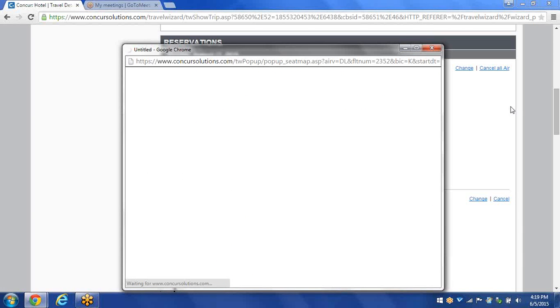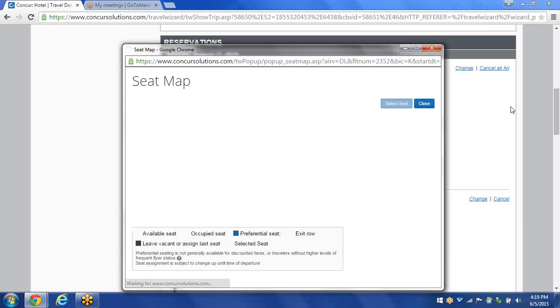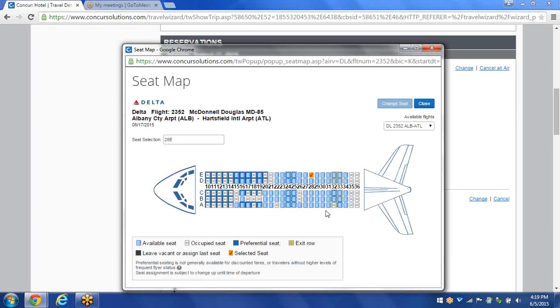When I do that, a window will appear, and it'll give me a map of the plane. In the map of the plane, if you notice, my seat is right here, which is signified by a check mark and a yellow box. For available seats, all the seats that are light blue are available seats. Any seat that has an X through it is occupied. Any seat with a dark blue background is preferential seating. And any seat that looks like a grid in the background, that's the exit row.